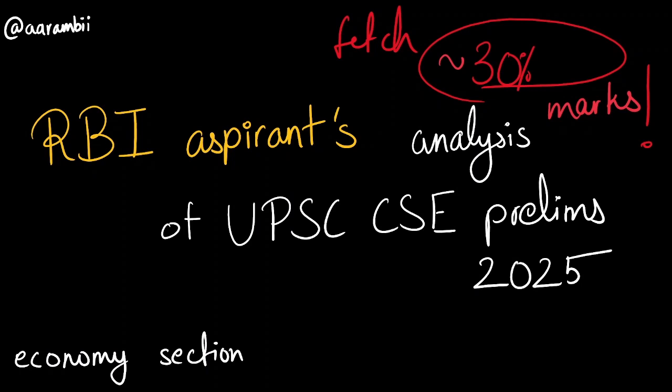If you are an RBI aspirant, you can get 30% marks of what is required for qualifying UPSC CSE prelims of 2025. Now in this video, we will look at the questions of UPSC CSE prelims from the economic section and understand why we RBI aspirants have an edge when it comes to this examination.